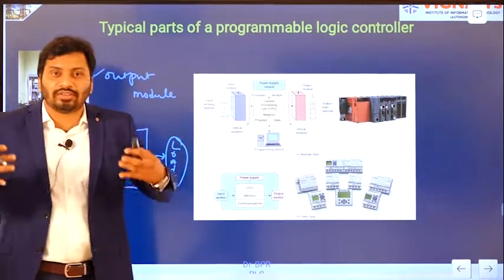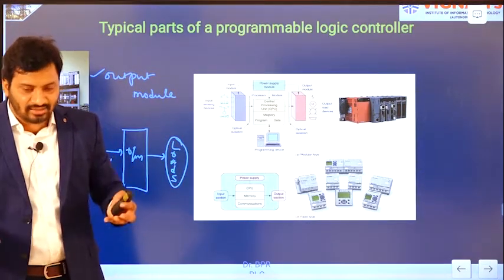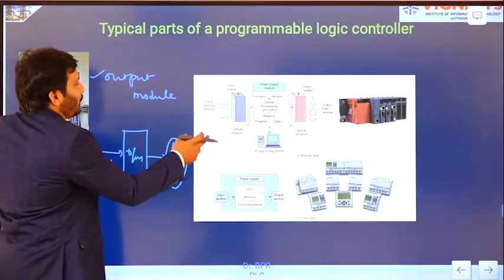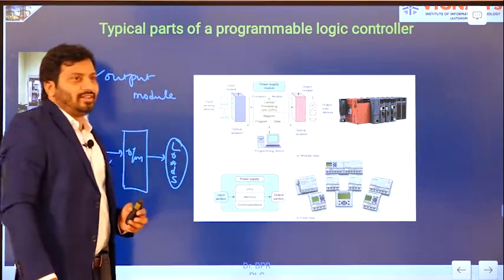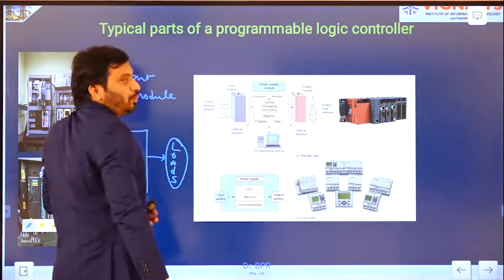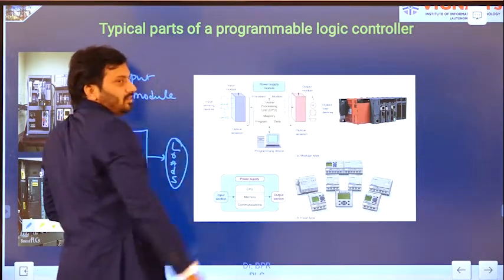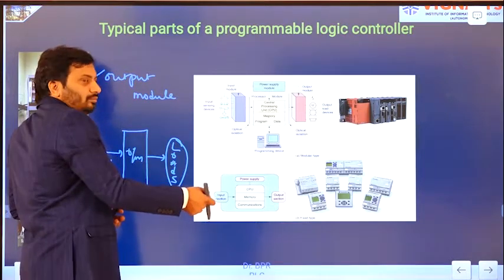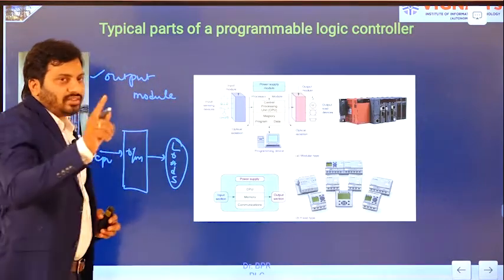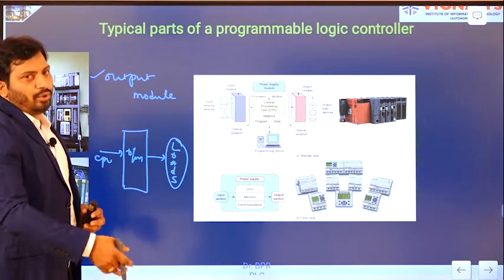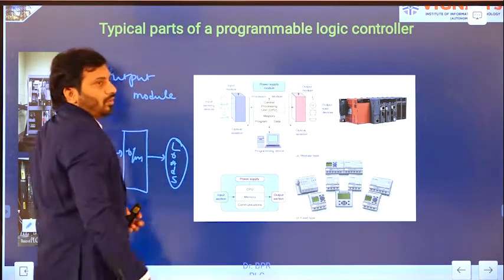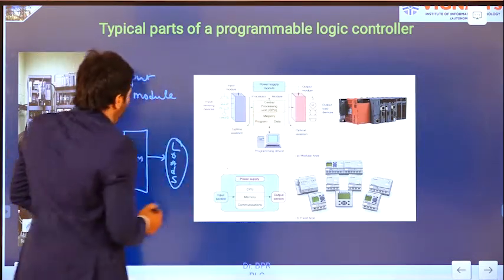Those are all going to work with high voltages. Normally, anything you consider, all are going to work with high voltages, right? So that high voltage you are not going to get directly from the CPU to control the particular devices, right? So these devices are going to be connected to the output module, which are going to work with high voltages, but those high-voltage electrical fluctuations should not damage the CPU. That is the first thing. In a similar way, in the reverse order of how the input module works, these are not going to affect it. First thing. And second thing is that the output signal from the CPU is what?